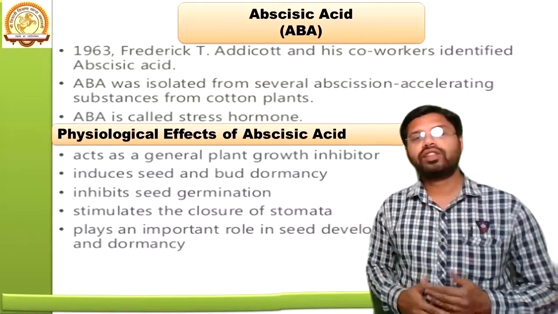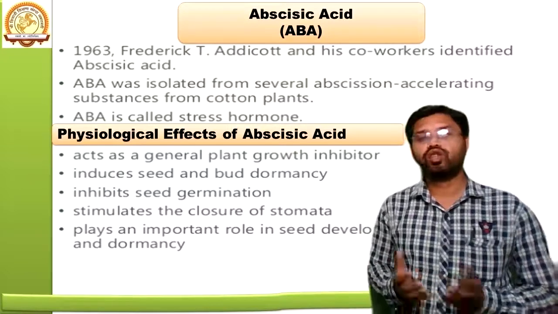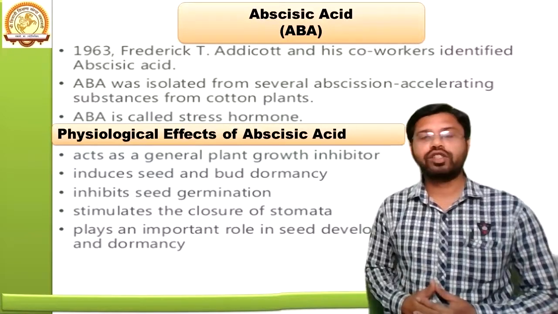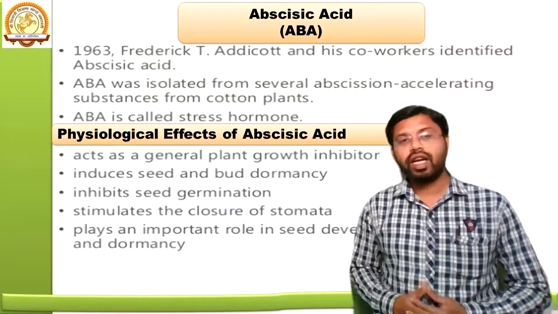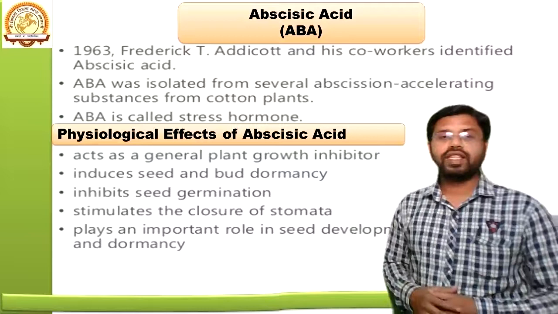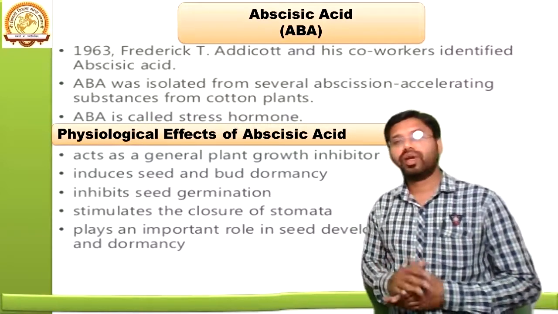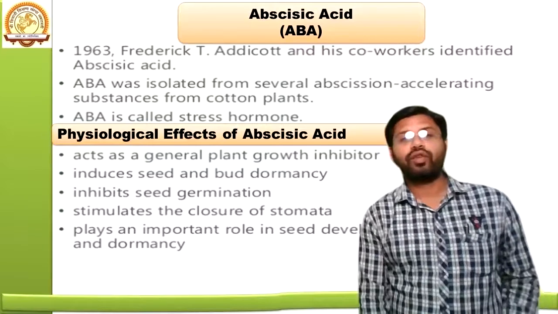Then it stimulates the closure of stomata. The stomata get closed due to the presence of this abscisic acid. It plays an important role in seed development, maturation, and dormancy. So these are the various roles of abscisic acid.